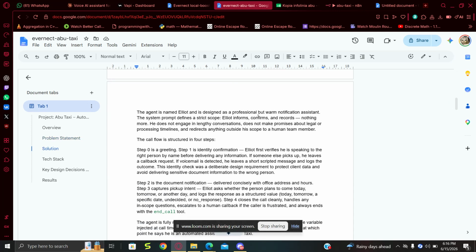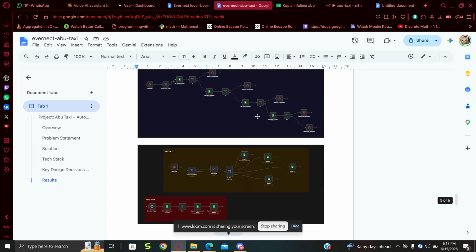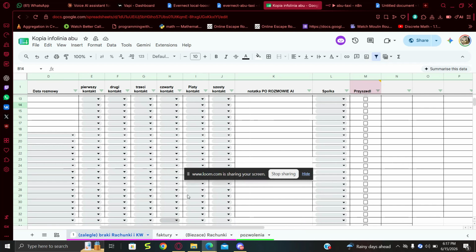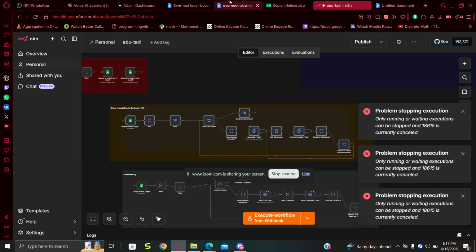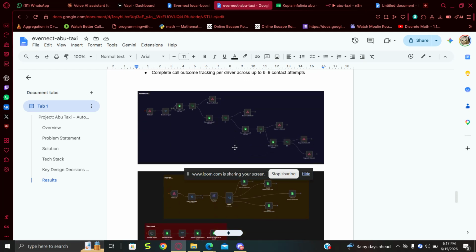It is a multilingual agent which supports Ukrainian, Polish, and English. So this is our n8n workflow that we did. This is for the incoming call, in which it checks which sheet they are coming from. The customer has 4 or 5 different sheets, and each has different kinds of documents. So the incoming call checks which sheet they are coming from, so we know which documents they are referring to.